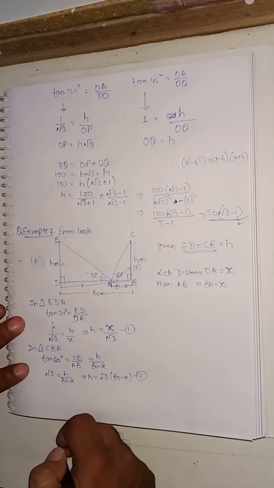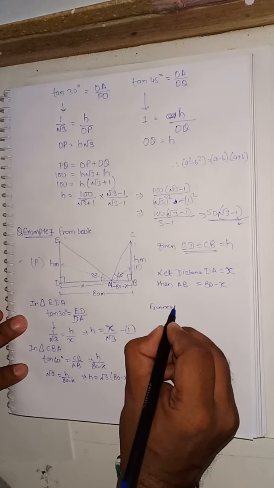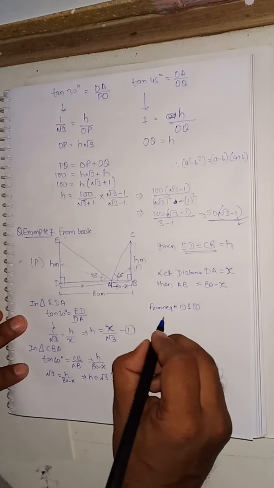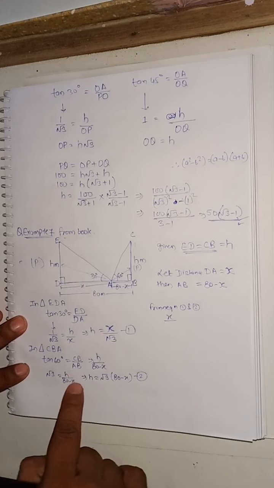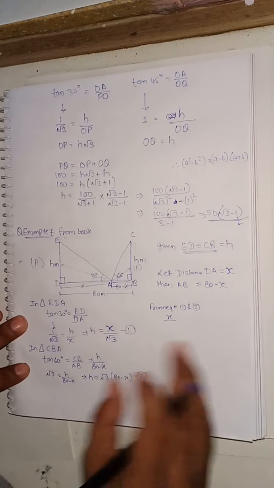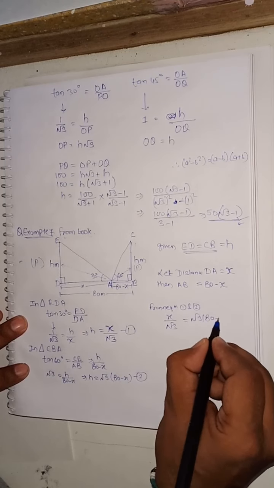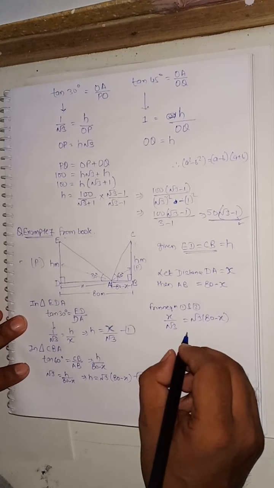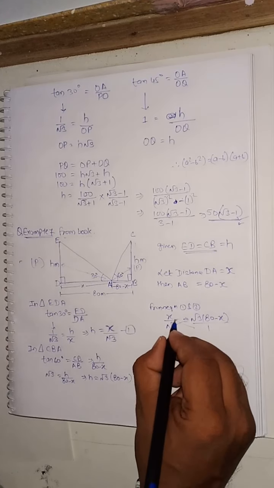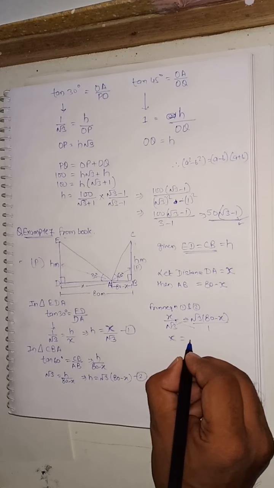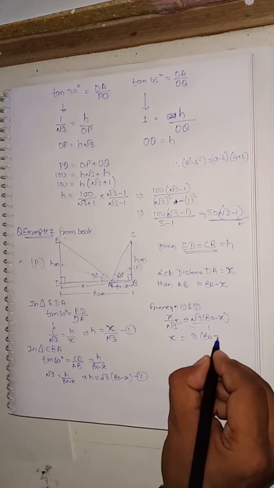Okay, now here I am solving equations 1 and 2. We can say that this value of h is equal to this, and h is also equal to this. So we can equate both the values. x by root 3 is equal to root 3 into 80 minus x. So we cross multiply here. x is equal to root 3 multiplied by root 3, which becomes 3, times 80 minus x.